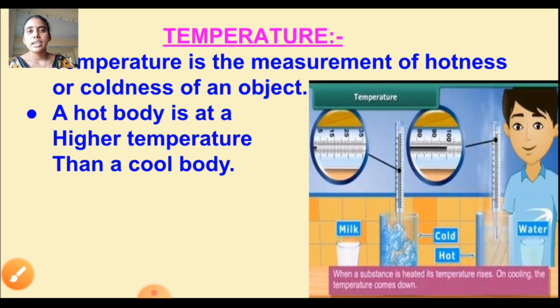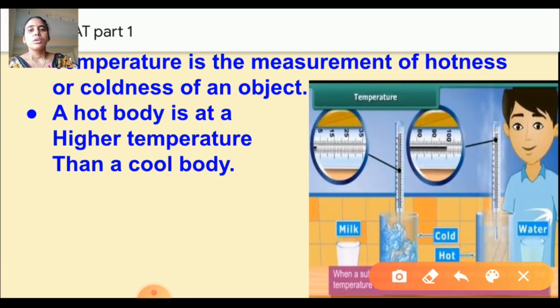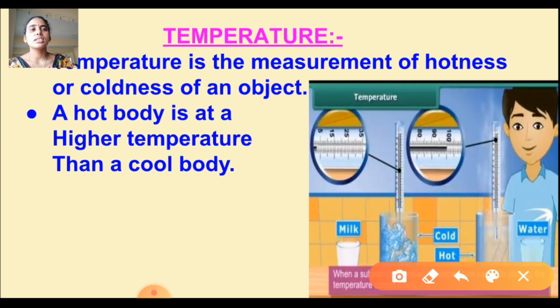Now what is the next one? Temperature. I think before, you understood the difference between hotness and coldness, which one is hot and which one is cold, when you touch them. I hope you all understood hotness and coldness. Let us discuss temperature. What is the temperature? Temperature is the measurement of hotness or coldness of an object.